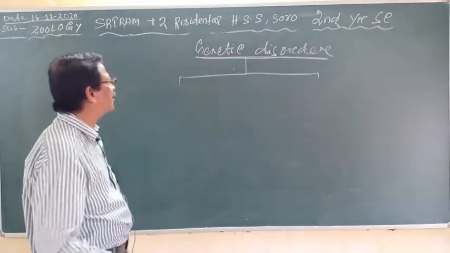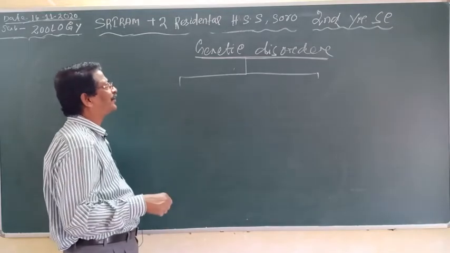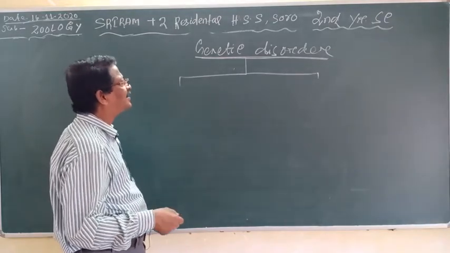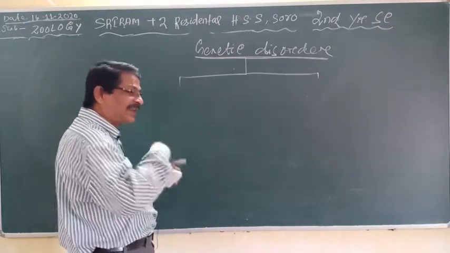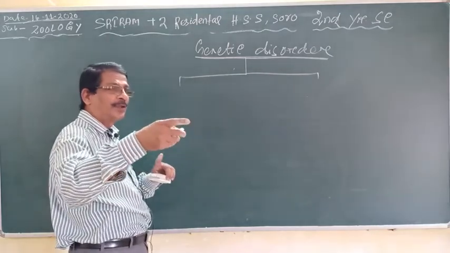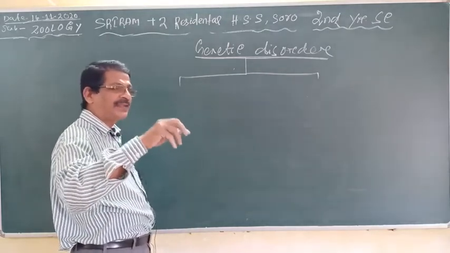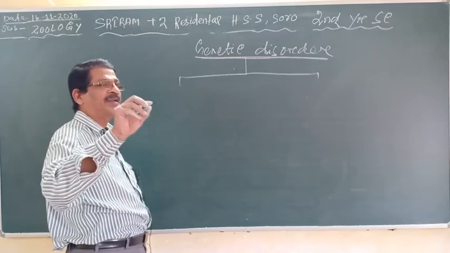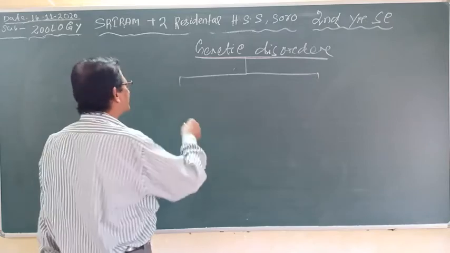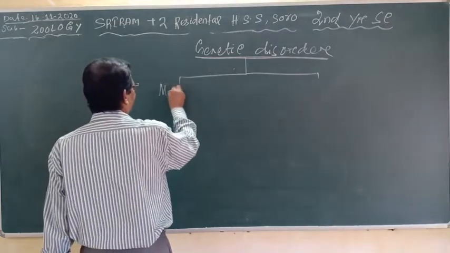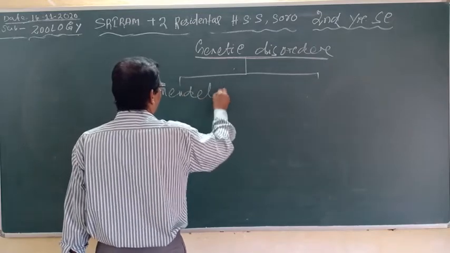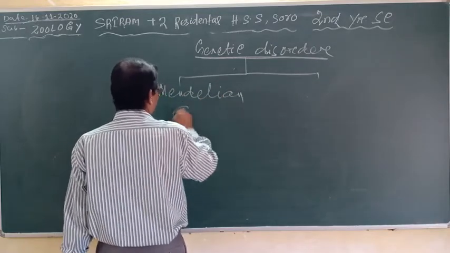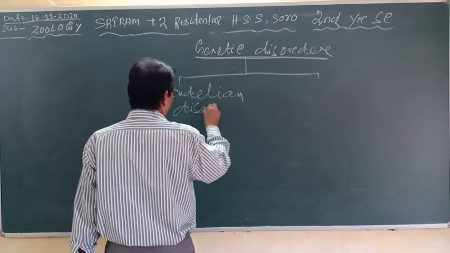The defect which occurs in the genes and is transmitted according to the Mendelian principle of inheritance is called a Mendelian disorder. Clear?